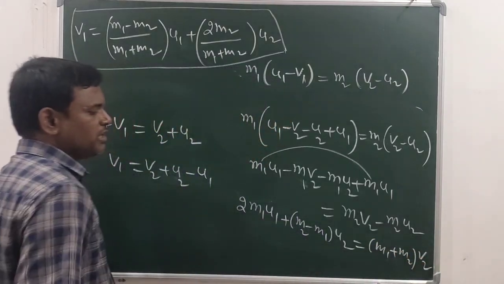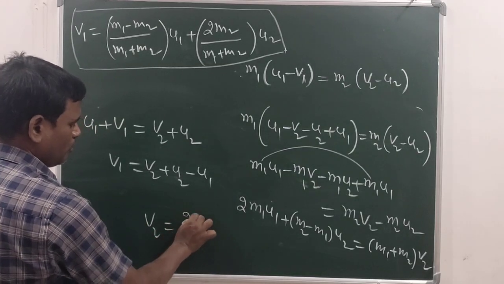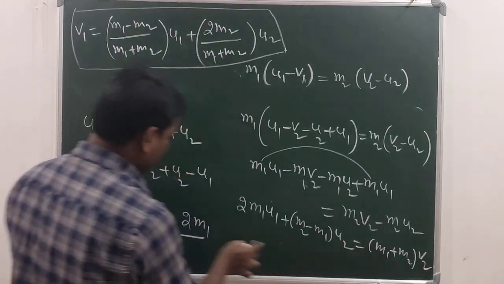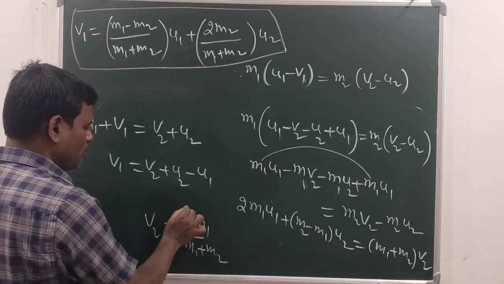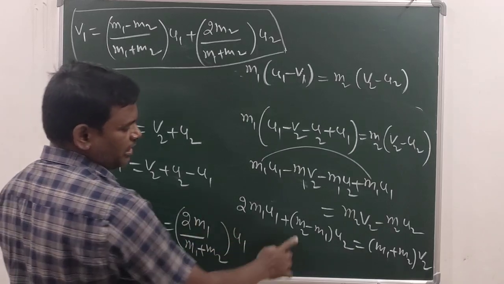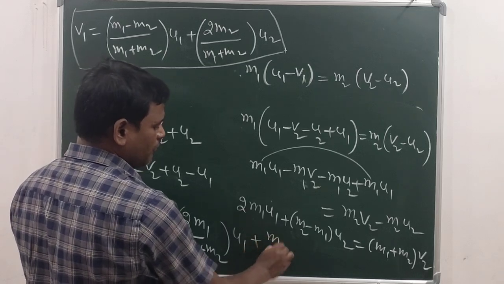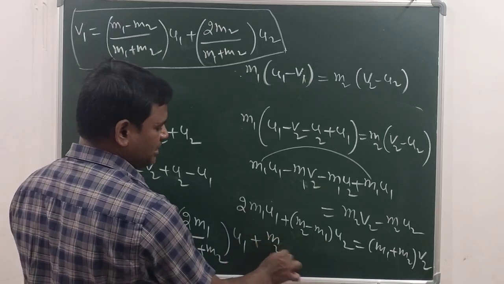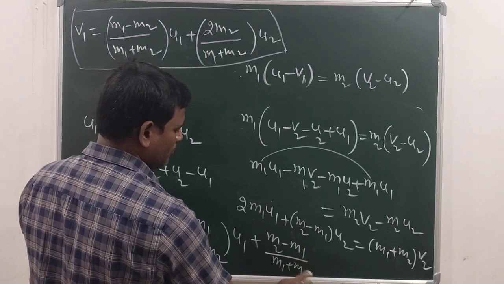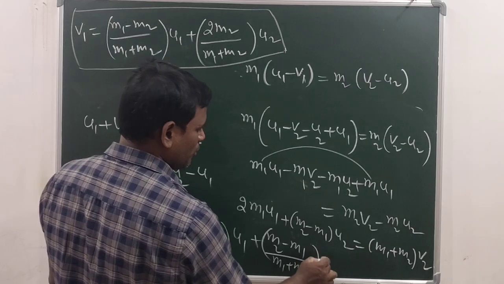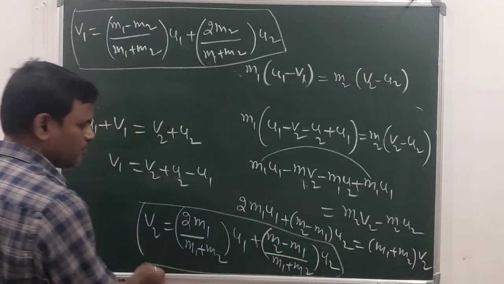Now bring this one to the left side so that you will get V2 is equal to 2M1 by M1 plus M2 into U1, plus M2 minus M1 by M1 plus M2 into U2. So this is the final velocity of the second object.